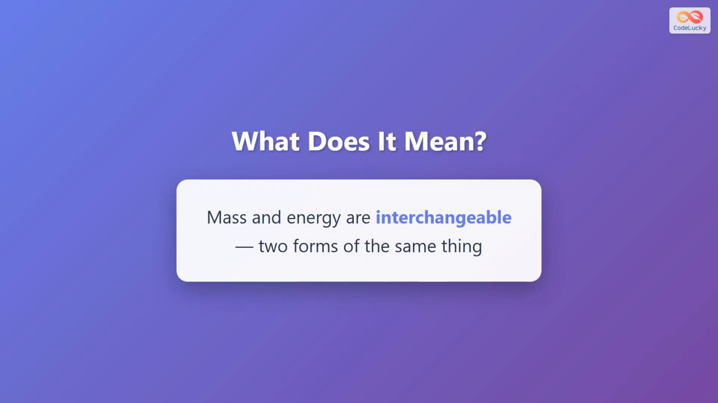At its core, this equation tells us something remarkable. Mass and energy are interchangeable. They are not separate, independent things. Instead, they are two different forms of the same fundamental entity. Just as ice and water are different forms of the same substance, mass and energy can transform from one form to the other. This was a revolutionary idea when Einstein proposed it, completely changing how physicists understood the nature of reality.